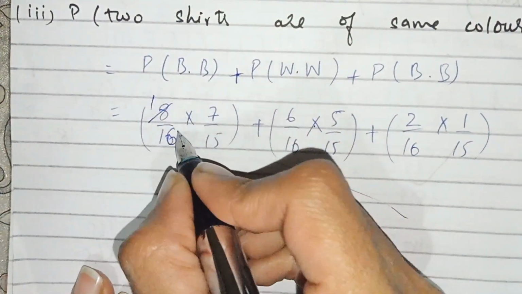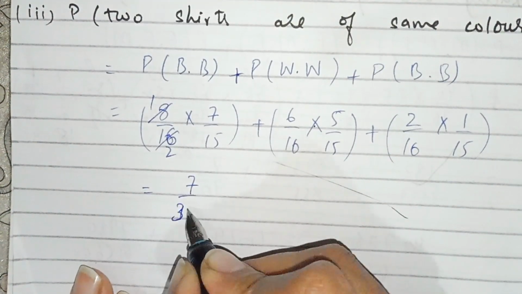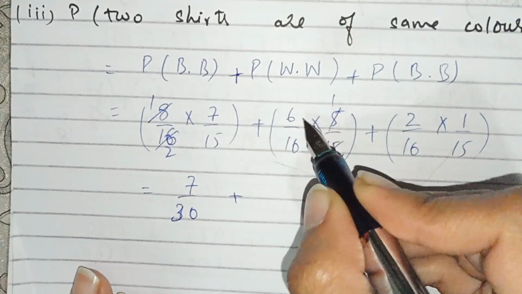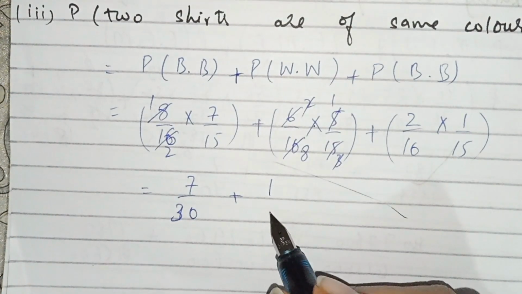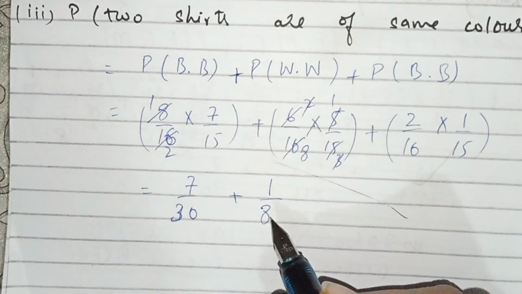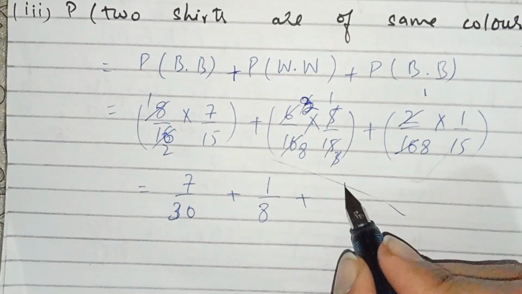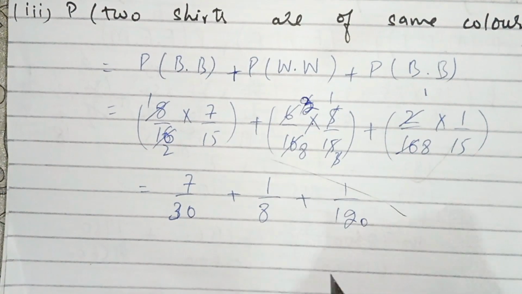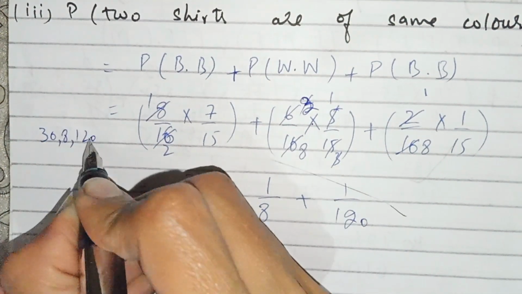Now we have to solve it. It comes to 7 over 30, and 1 over 8, and we get 1 over 120. Now we have to solve it. We have to take the LCM of 30, 8 and 120.